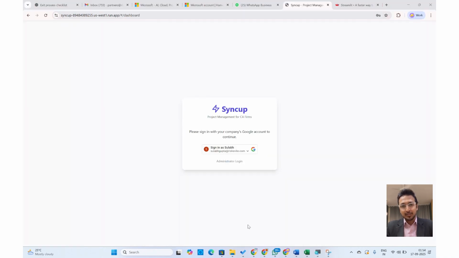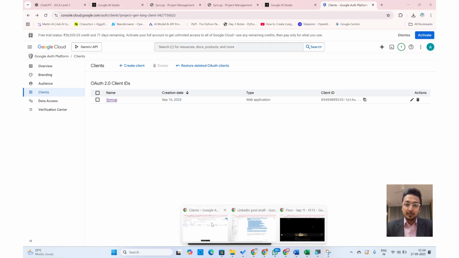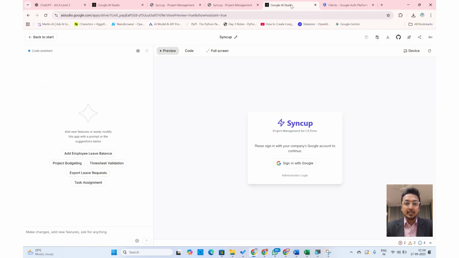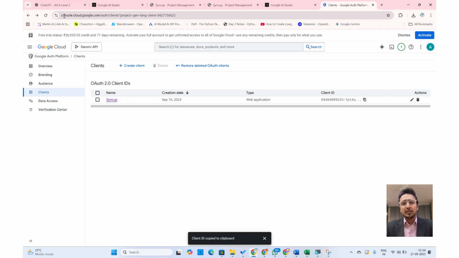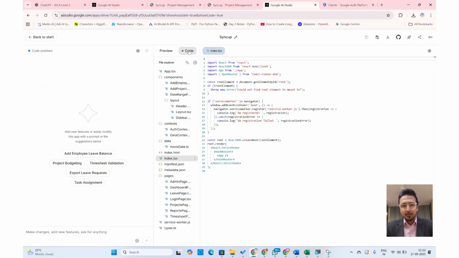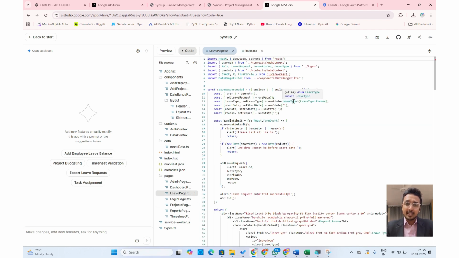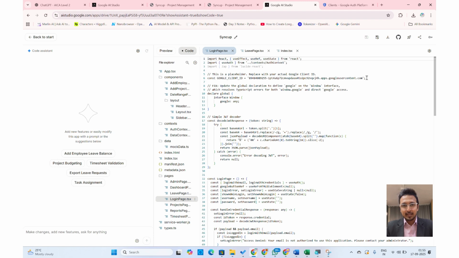What I did further was I integrated this application and deployed it on the Google Cloud. I integrated this with the corresponding Google authentication mechanism and deployed it using the Google Cloud Console and created an OAuth client ID. Using this particular ID and updating my corresponding code using this particular client ID, if you'll see here in the code, I was able to integrate these two mechanisms. Here is the client ID that we are referring to.